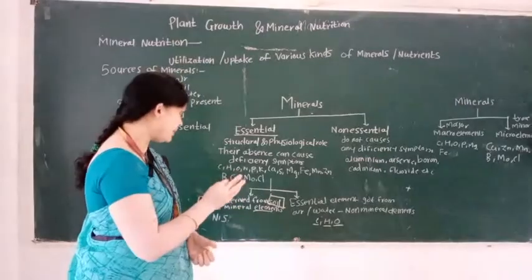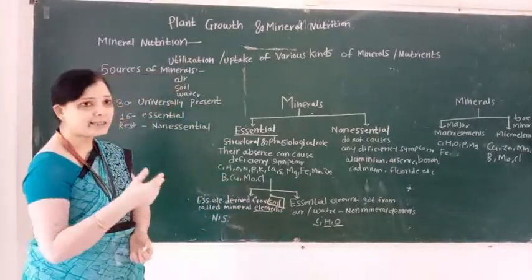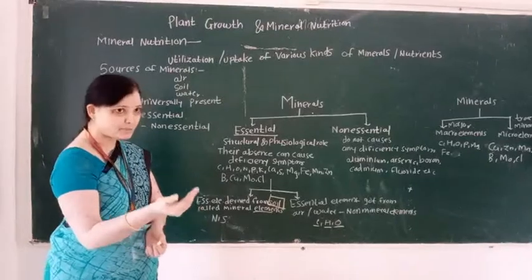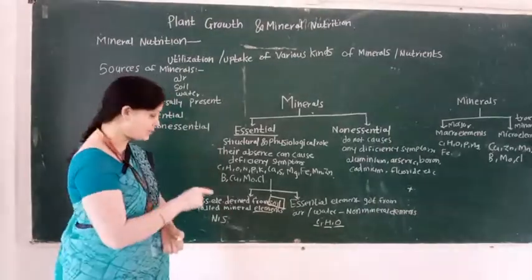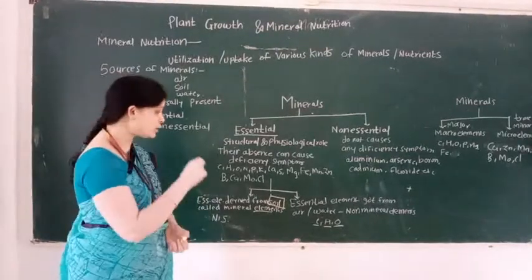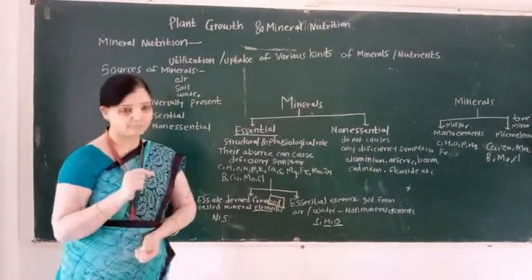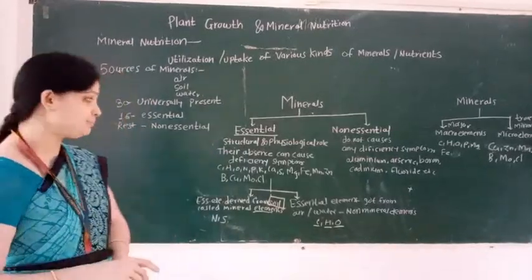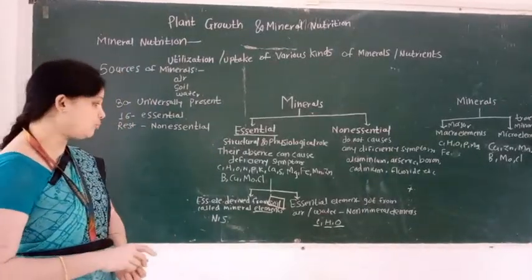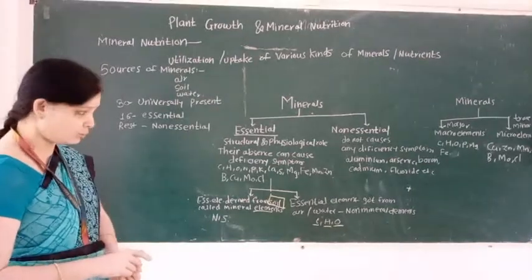Essential elements cause deficiency symptoms in the plant body when absent, for example carbon, hydrogen, oxygen, nitrogen, phosphorus, potassium, calcium, sulfur, magnesium, iron, manganese, zinc, boron, copper, molybdenum and chlorine.